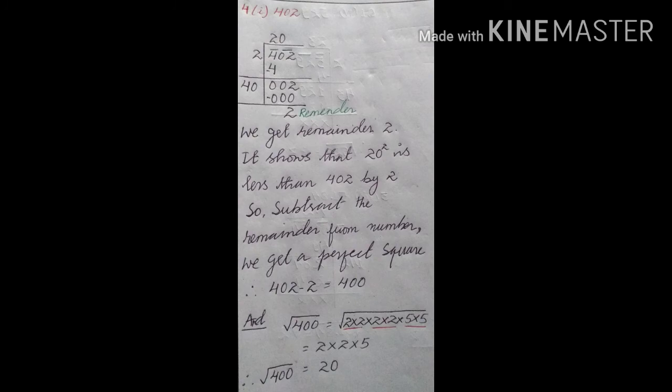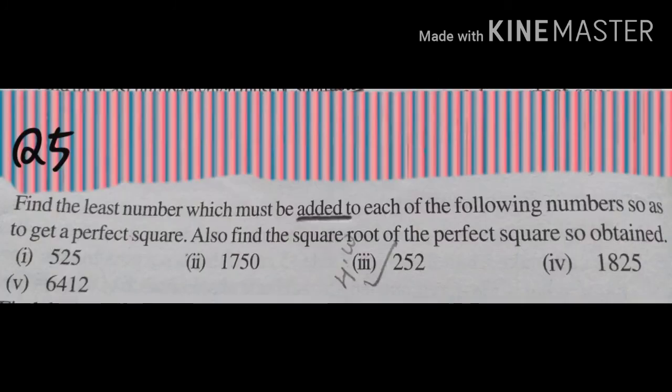Now next we'll have question number 5. Now in the question just before, what were they saying? What number should be subtracted. This is the easy one. You do the long division method, and whatever remainder comes, you just subtract that. But in question number 5, what does it say? Find the least number which must be added to each of the following numbers so as to get a perfect square.